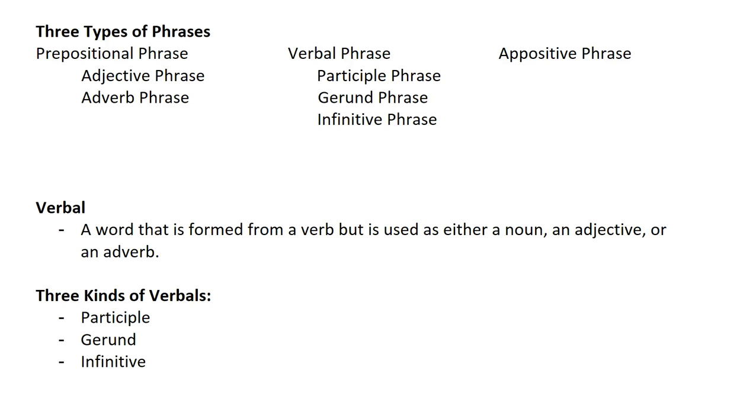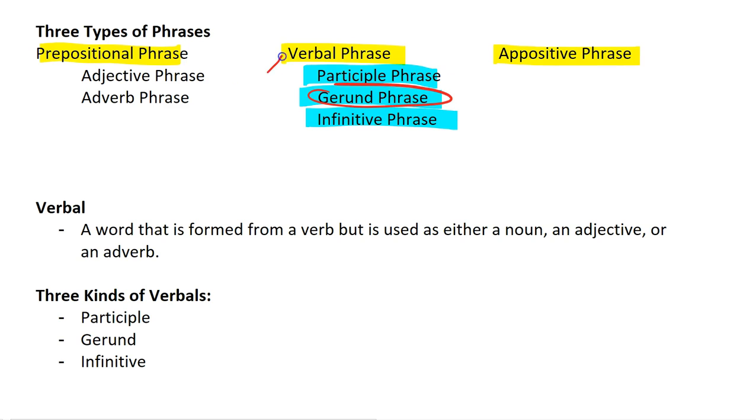Okay, quick review, and you don't need to copy this down, but there are three types of phrases. There are prepositional phrases, verbal phrases, and the appositive phrase. And in the verbal phrase, there are three different types of verbal phrases. There's the participle phrase, the gerund phrase, and the infinitive phrase. Today, again, we're talking about the gerund phrase.